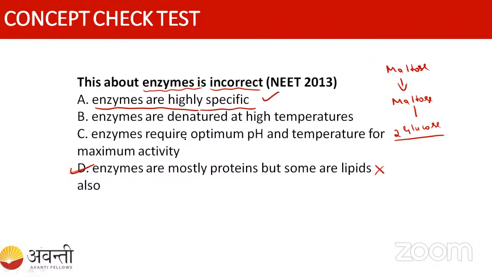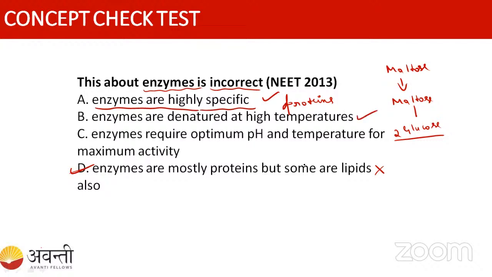Then coming to enzymes are denatured at high temperature. That is correct, because they are made up of proteins. That's why they are denatured at high temperature. What happens at low temperature, students? Can anyone answer me? What happens to the enzymes at low temperature? They are inactive, right? So this is also correct: enzymes are denatured at high temperature.